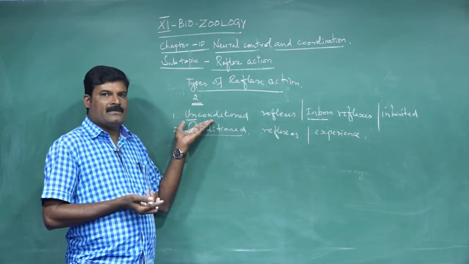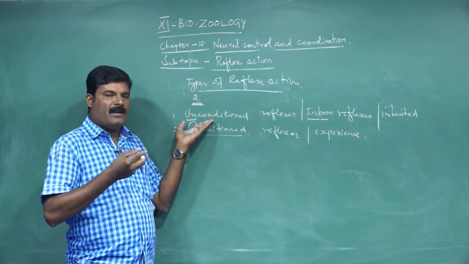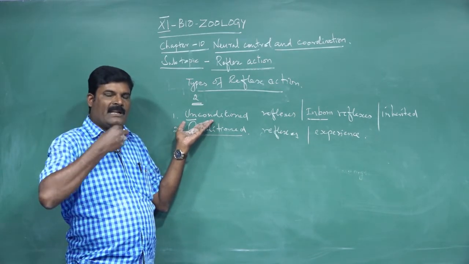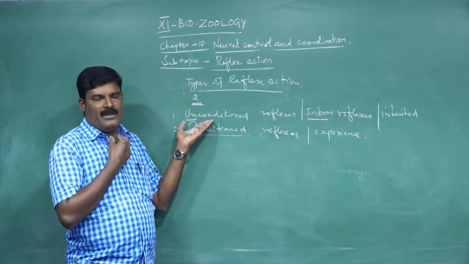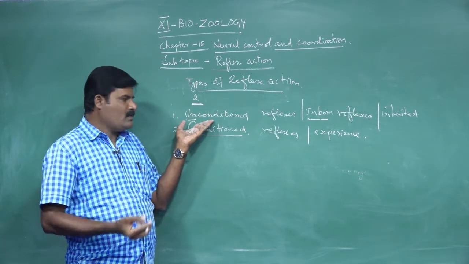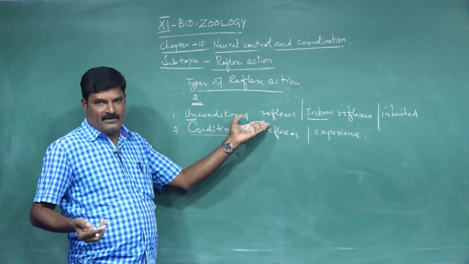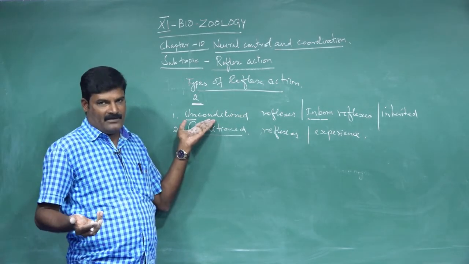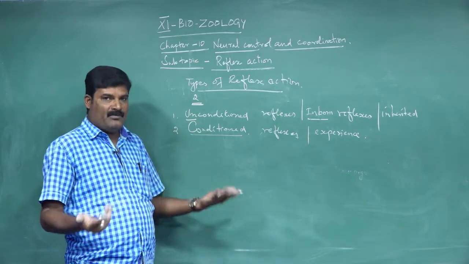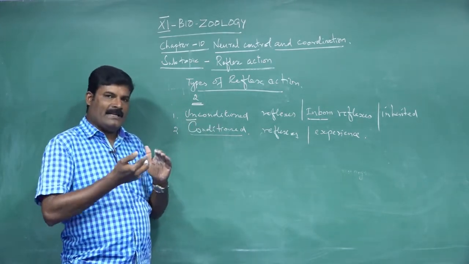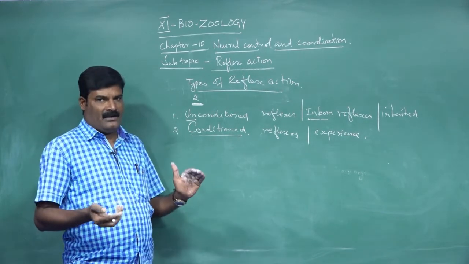Coughing or sneezing occurs due to dust particles or foreign particles entering our nose or larynx. These are also examples of unconditioned reflex activities. There is no previous learning process. They occur continuously and spontaneously.